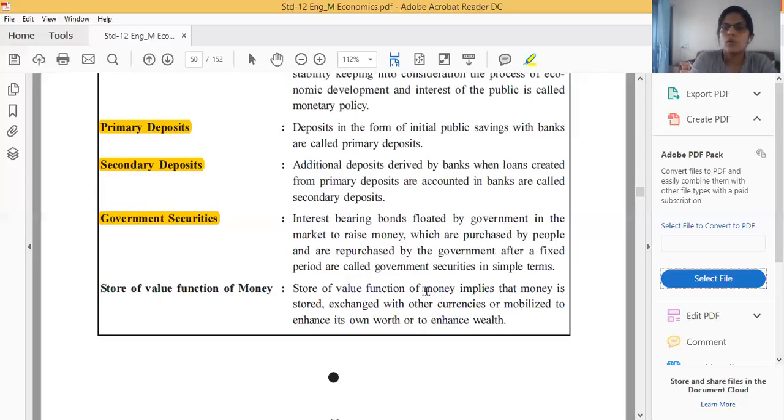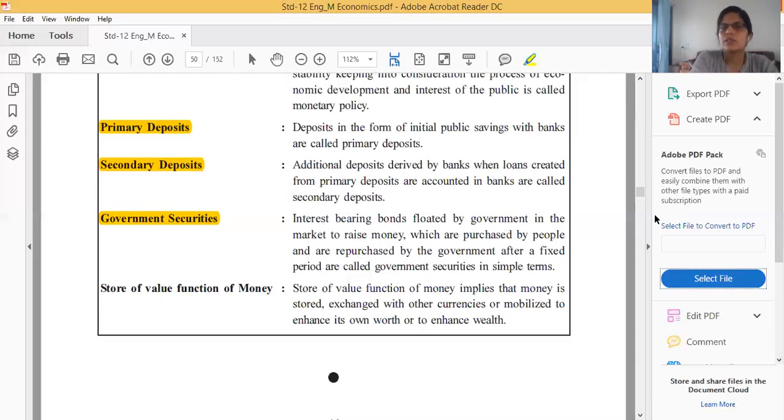So this type of money can be stored, and all currencies have this function. In India, the unit of our money is rupees, so we can store these rupees for a long time period and use them after that. So it has that function. Store of value, so that's all. Glossary also you have to learn.